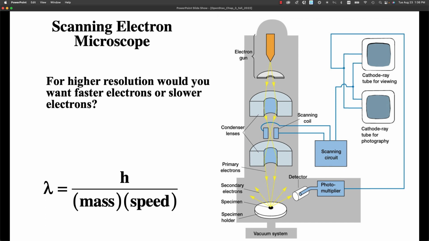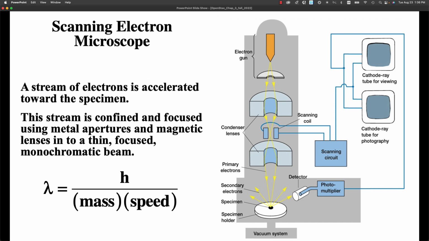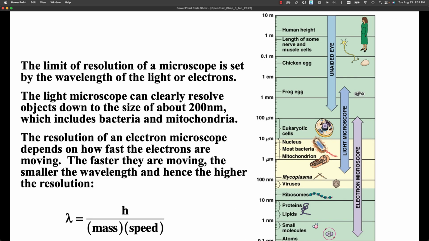And so for higher resolution, you want the smallest wavelength possible, and that corresponds to the highest speed possible. So the faster the electrons, the higher the resolution. In an electron microscope, you're basically using electrons instead of light. A light microscope can get down to something on the order of 10 to the minus 6 meters. An electron microscope can get below 10 to the minus 9th meters, and so you're starting to be able to resolve atoms.